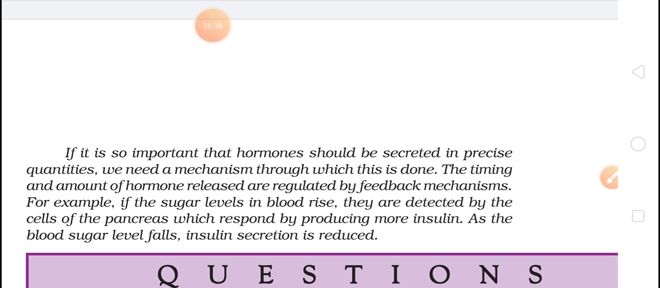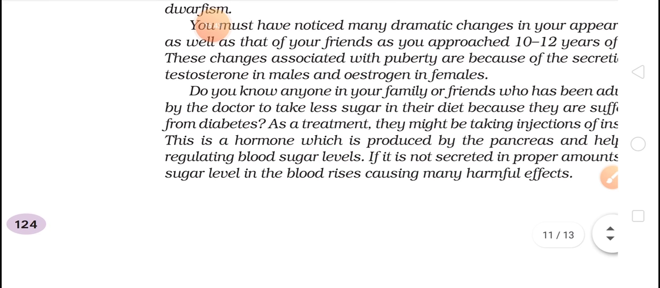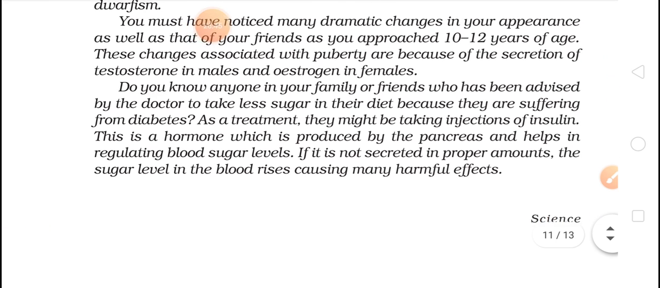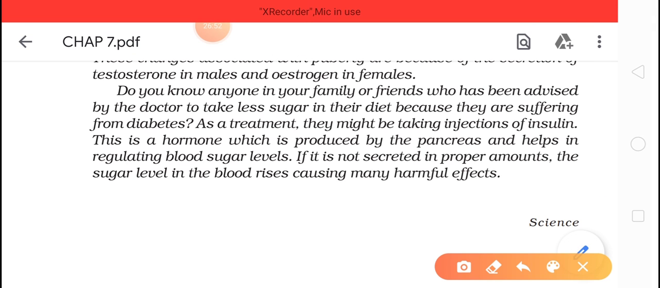Now see, two things are very important. One is insulin and one is blood sugar level. Now what is this insulin doing? First of all, insulin is a hormone. Understood? This insulin is helping in the breakdown of sugar, or we can say absorption of sugar by the cell.